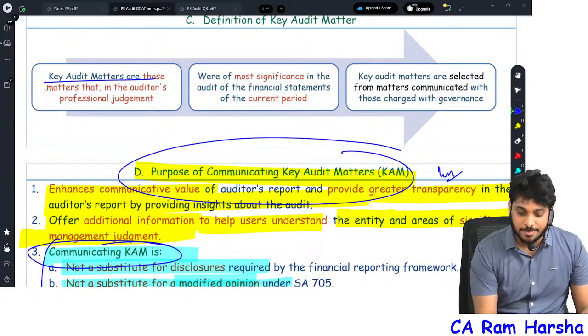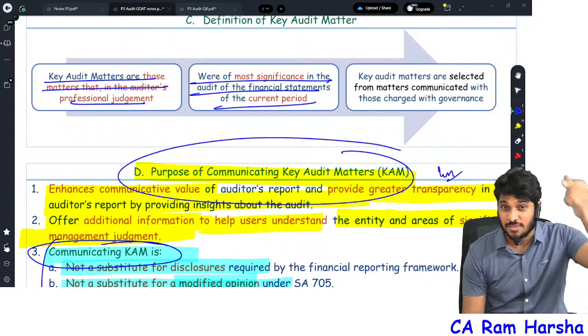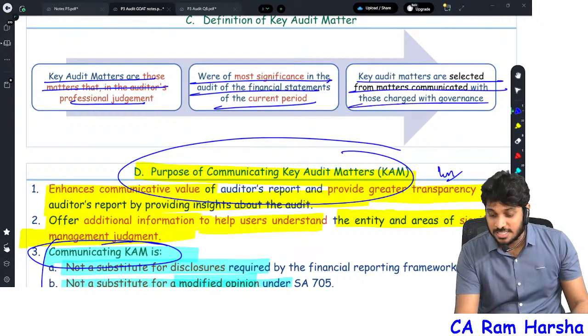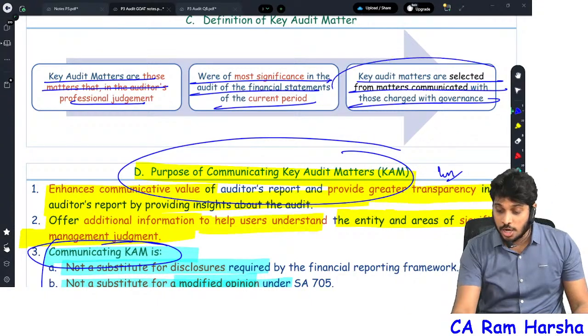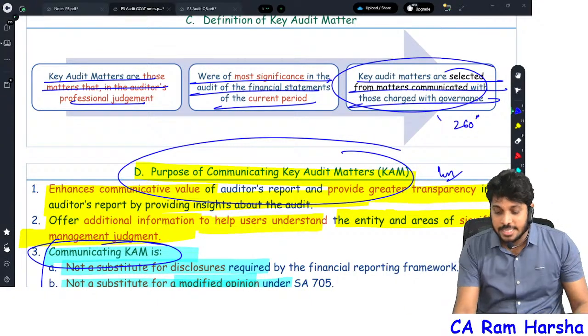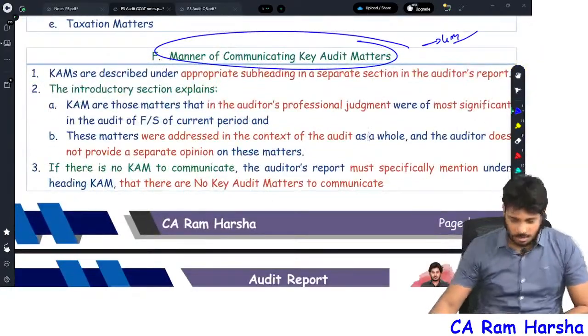Definition: key audit matters are those matters that, in the auditor's judgment, were most significant in the audit of the financials of the current period. These matters were selected from various matters communicated with those charged with governance. What all will you communicate with them? SA 260 standard we will be discussing. Next.